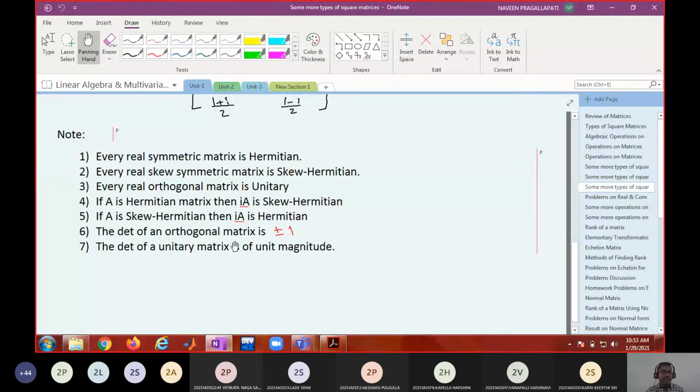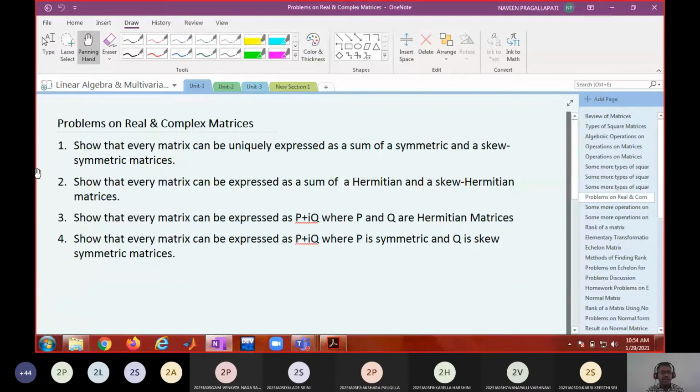The determinant of an orthogonal matrix is plus or minus 1. The determinant of a unitary matrix has magnitude 1. All these properties we discussed. Like this, you have some more properties. I think you must have learnt them in intermediate. I think you know this, right?